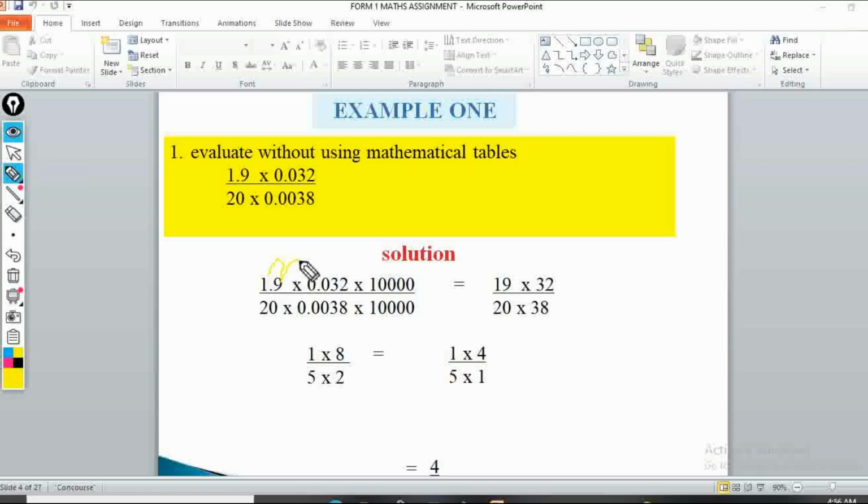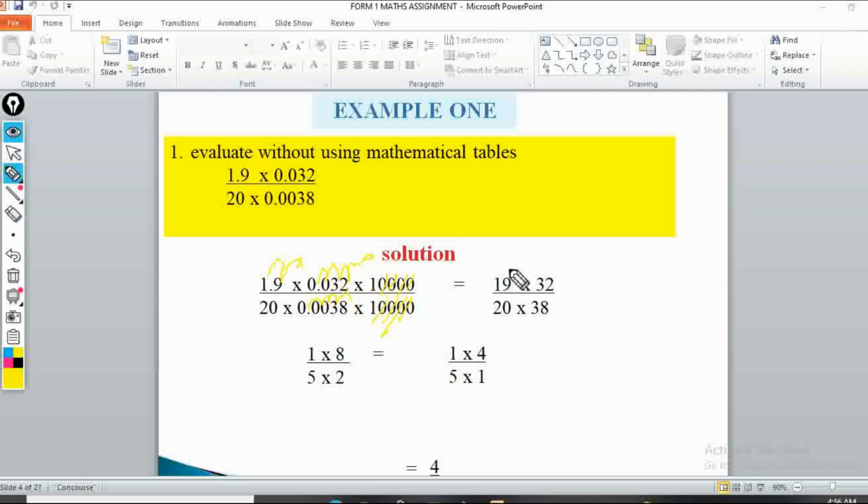So this one will move this side. And then the first 0 will go, and then we'll have this one also being moved here, and then being moved there. So by cancelling these zeros, all of them, you'll find that we will not have decimal places on the numerator. And then we'll also remove these 4 decimal places that are here. It will move here and here and then here. Therefore these zeros will also cancel, so this one will go.